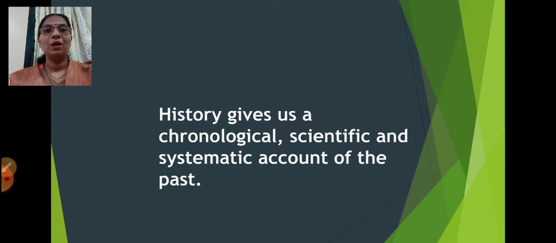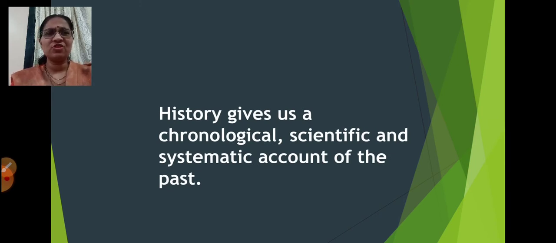Okay, what does history give us? History gives us a chronological, scientific and systematic account of the past. What is history telling us? History is telling us what has happened in the past, not in the present nor in the future. So, history gives us a chronological, scientific, and systematic account of the past.